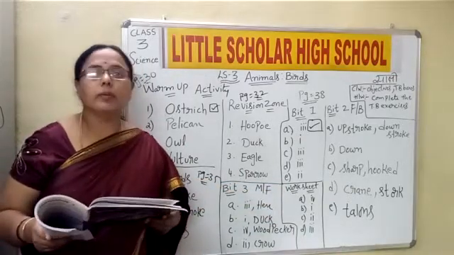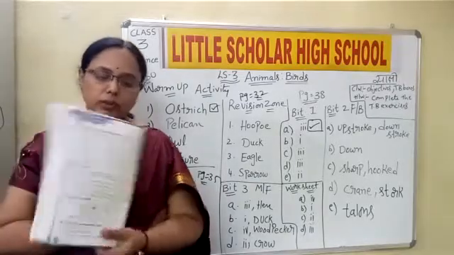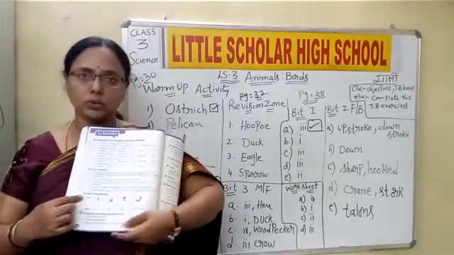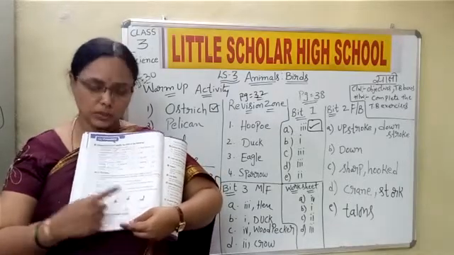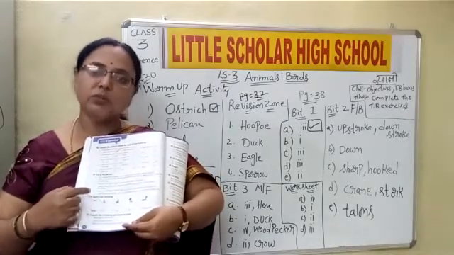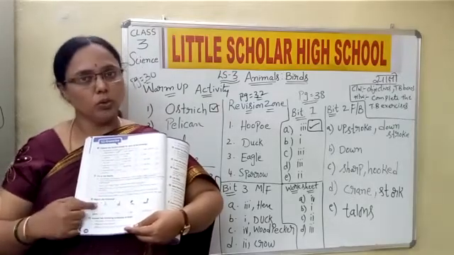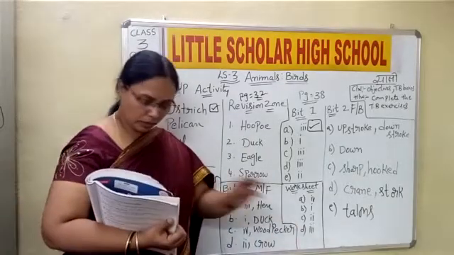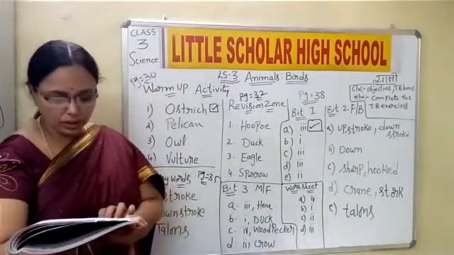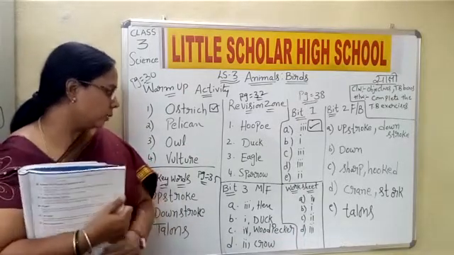Now let us come to match the following. Here if you look into the textbook, you have the toes given. That is the different sizes or shapes of the toes are given and the birds are given. That means we need to match the toe with the respective bird. This is third bit, children, match the following on page number 38.